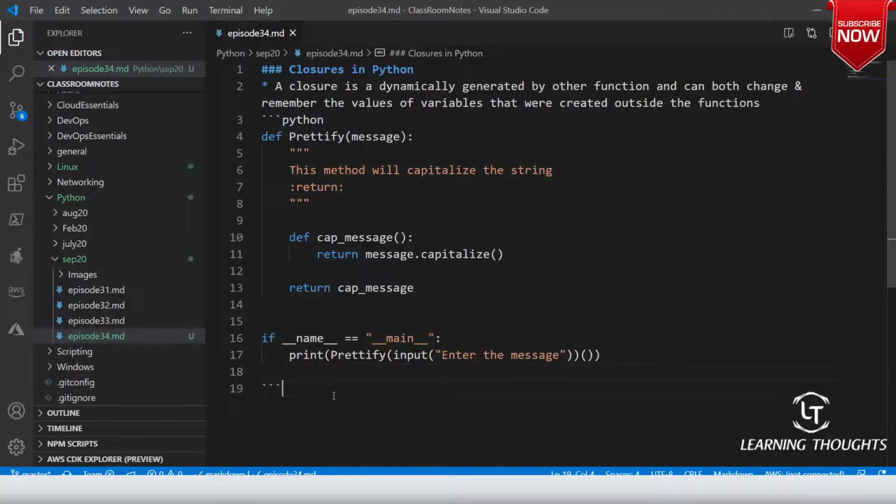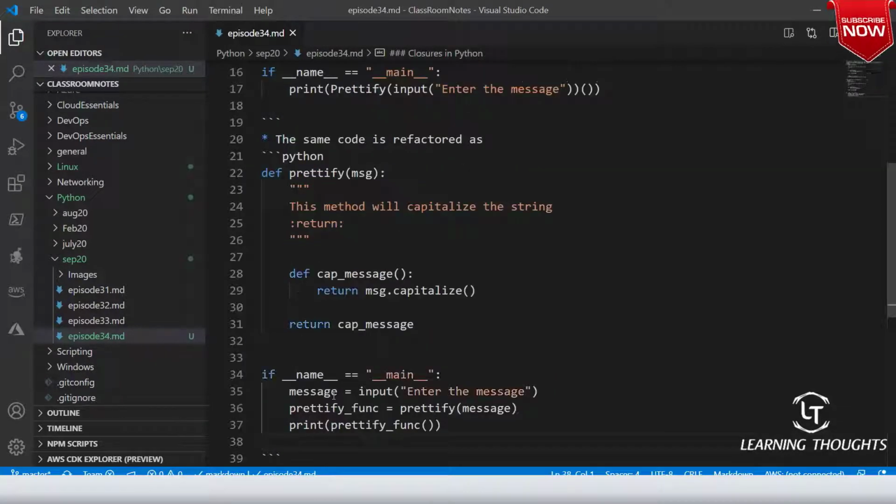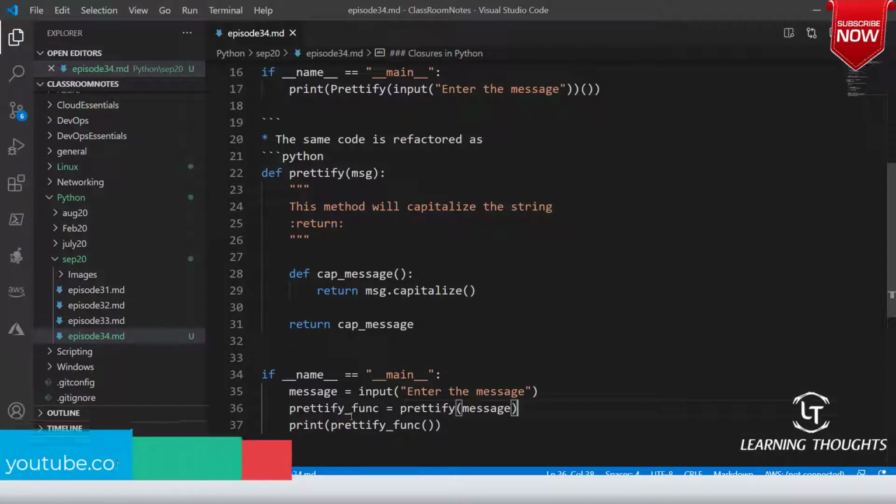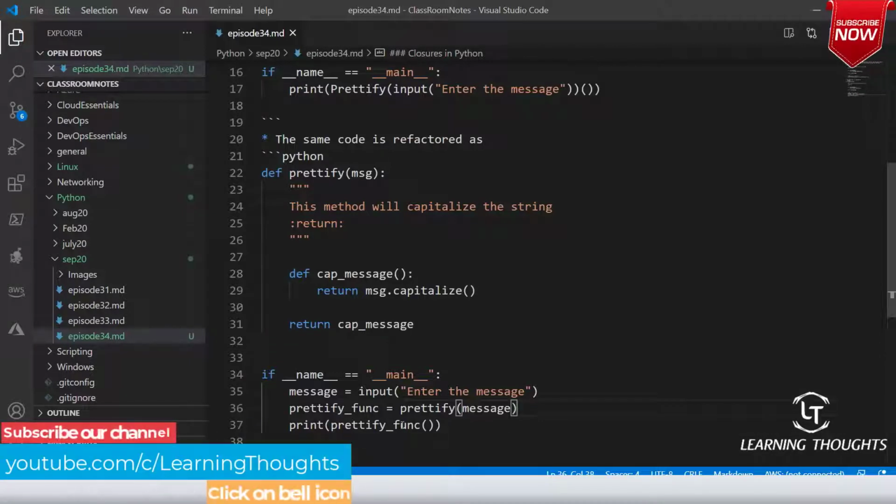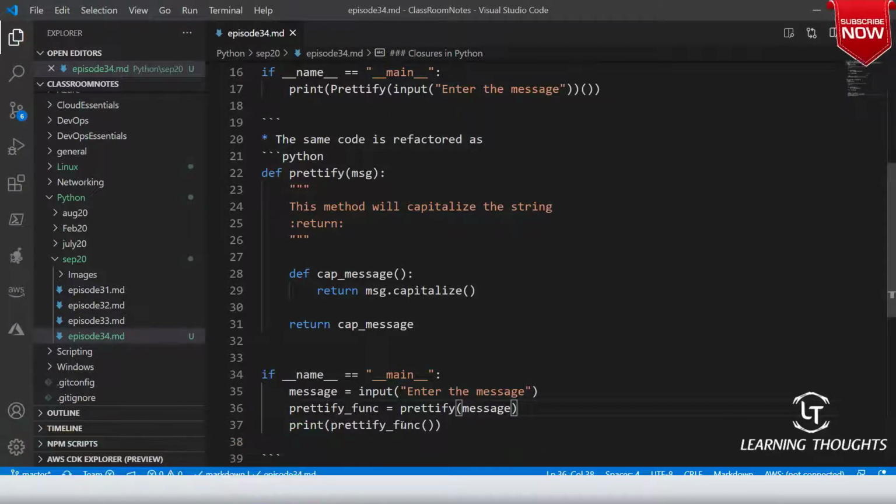So the same code is refactored, because simple is better than complex. Here you are returning the function and there you are calling the function. Am I clear on this, sir?